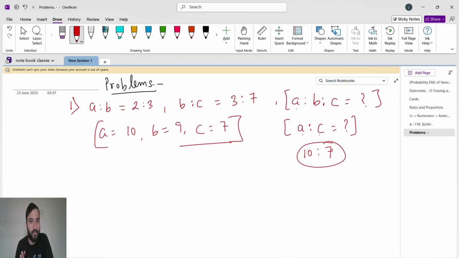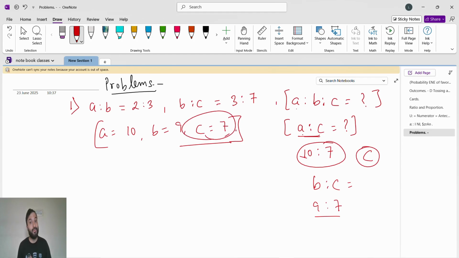Don't get confused. First of all, whatever variables are given, find the values of those variables. If a till d is given, then find a value, b value, c value, d value with the help of tricks. Then you have to see what they are asking. They can ask what is b is to c. So write down the b value 9 is to c is 7, 9 is to 7. That's it. Now sometimes they will ask what is the c value. C value is 7. So like that.